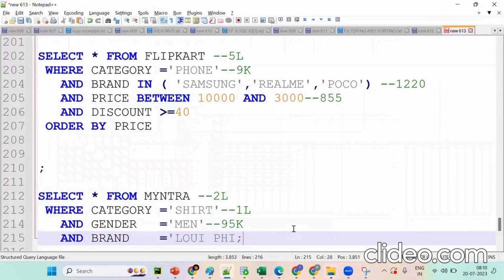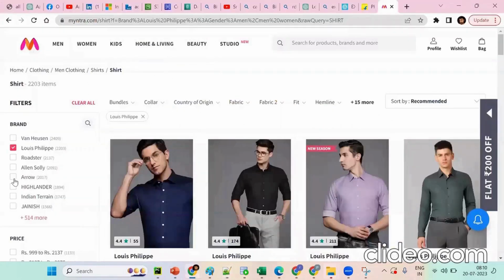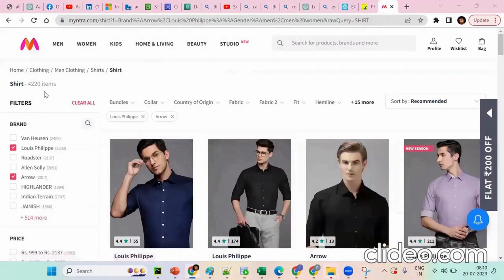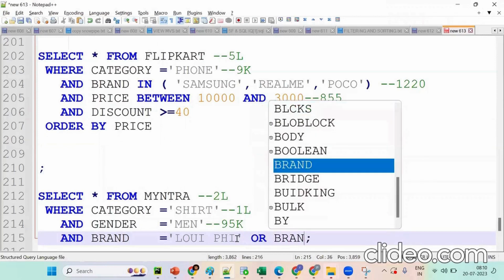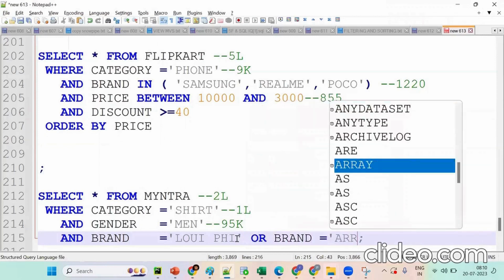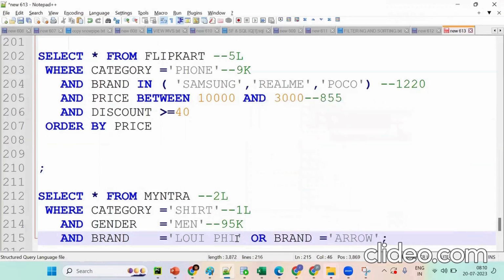Suppose I'm putting 50, there is no brand there. Suppose I have 2,000, that is not there either. Then 4,000: what should we go for? Same as our OR condition. Pick this value, or if it is matching, this value. So based on the condition, we should go for the values.